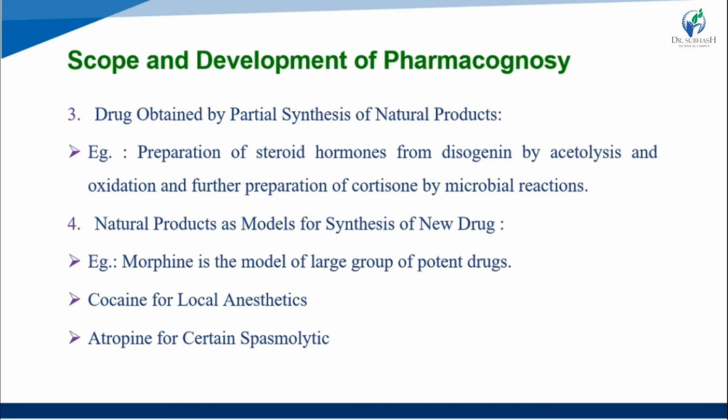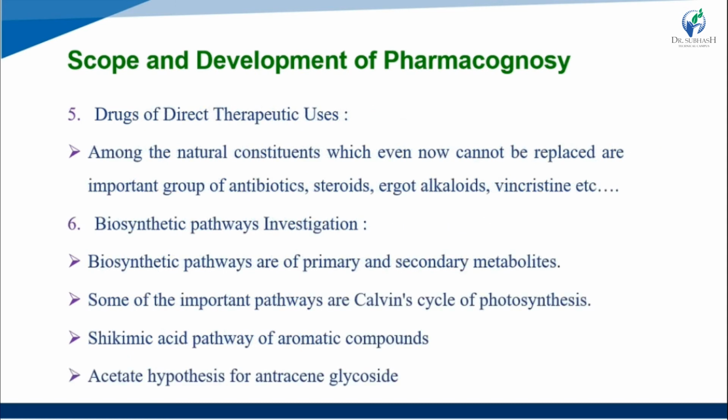And the fourth one is natural products as a model for synthesis of new drugs. Examples: morphine is the model of a large group of potent drugs, then cocaine for local anesthetics, then atropine for certain spasmolytics.